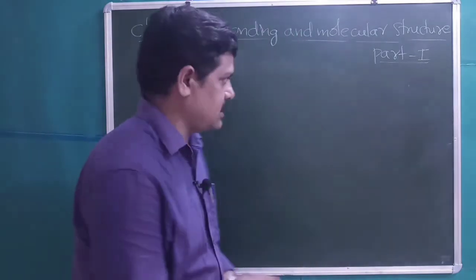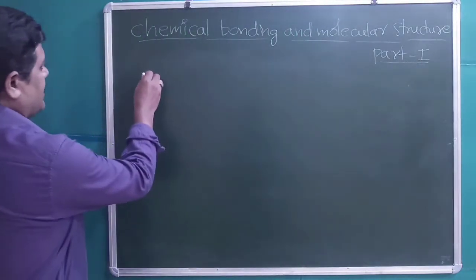Let us start this chapter with the definition of chemical bond.